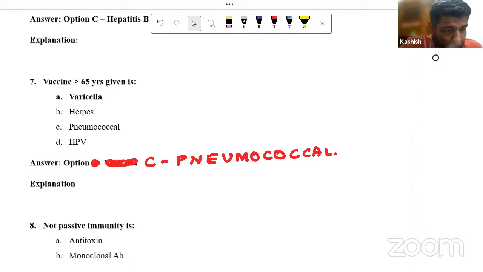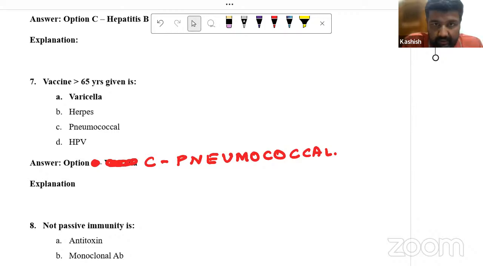So if the question is about the vaccine not given, then the answer here will be HPV; also, in more than 65 years we don't give varicella. Okay, I'll tell you everything.